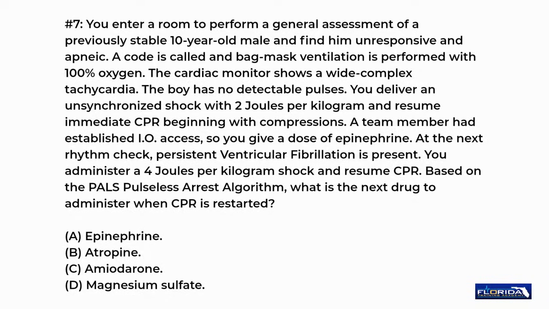You deliver an unsynchronized shock with 2 joules per kilogram and resume immediate CPR beginning with compressions. A team member had established IO access, so you give a dose of epinephrine. At the next rhythm check, persistent ventricular fibrillation is present. You administer a 4 joules per kilogram shock and resume CPR.